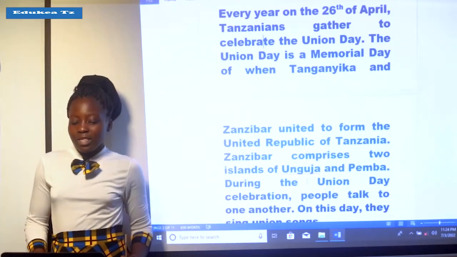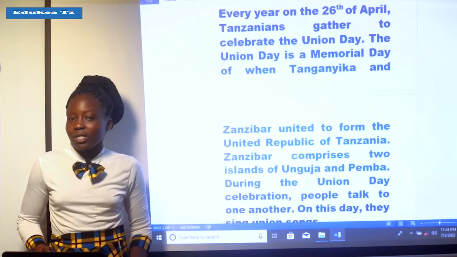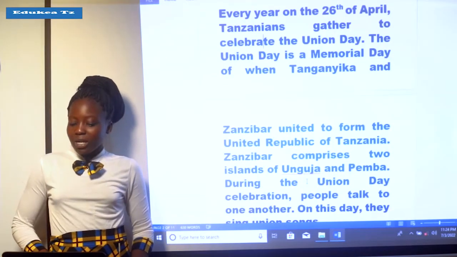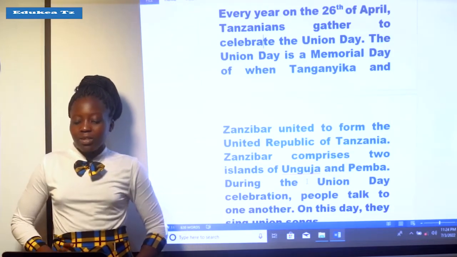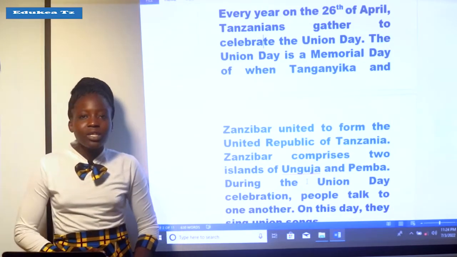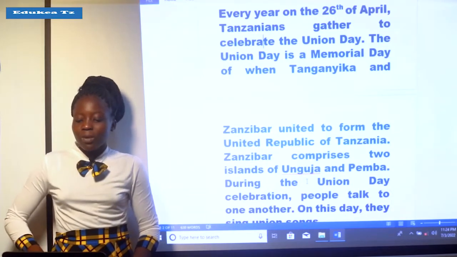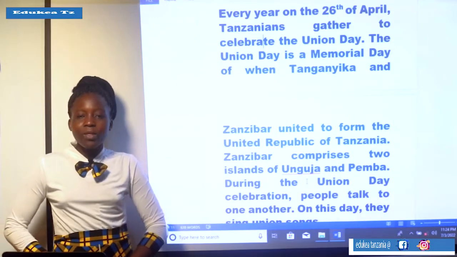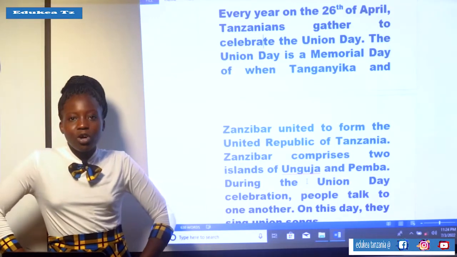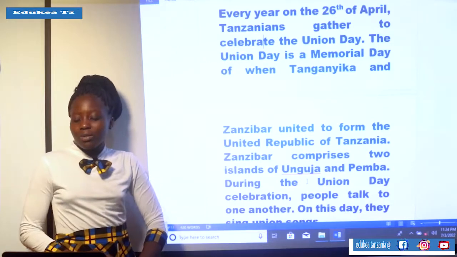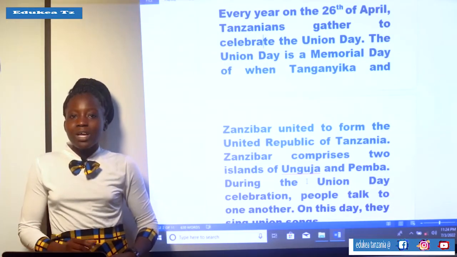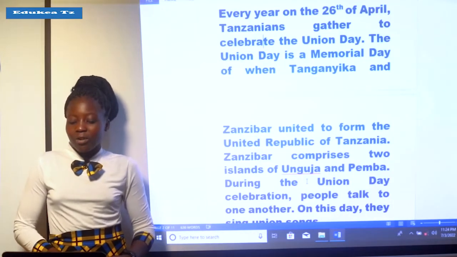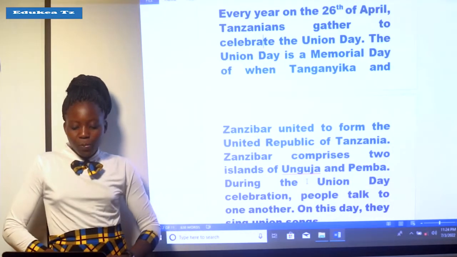We have been told that every year on the 26th of April, Tanzanians gather to celebrate the Union Day, and this Union Day is a memorial day to all Tanzanian people, which shows the day when Tanganyika and Zanzibar united to form the United Republic of Tanzania. As you can see, it is on this 26th of April that Tanganyika and Zanzibar united to form the United Republic of Tanzania.